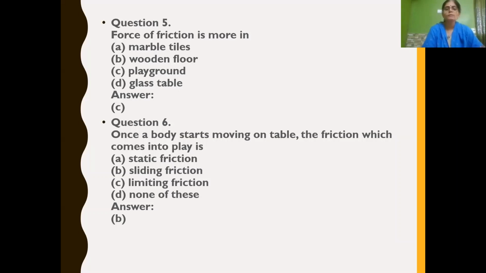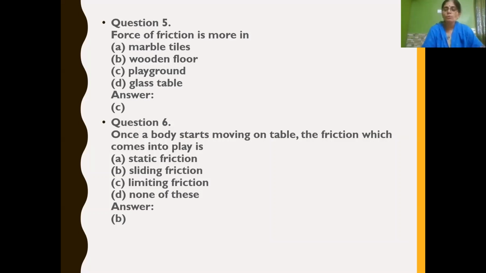Next question, once a body starts moving on a table, the friction which comes into play is what? Moving means it is always sliding. It slides over one another. So whenever you see a body starts moving, it is sliding friction. When it is not in motion, when it is at rest, it is static friction.